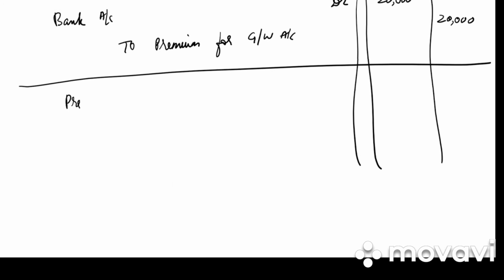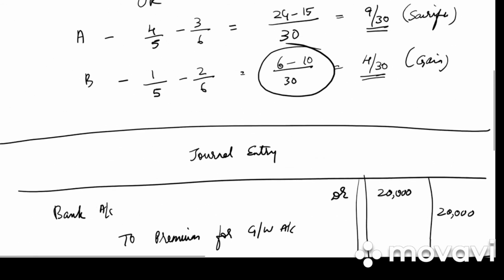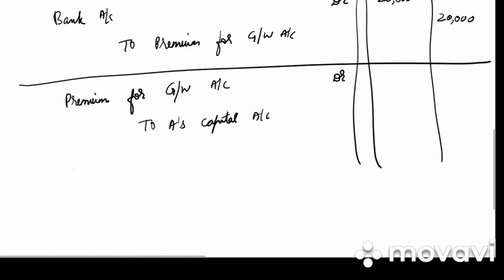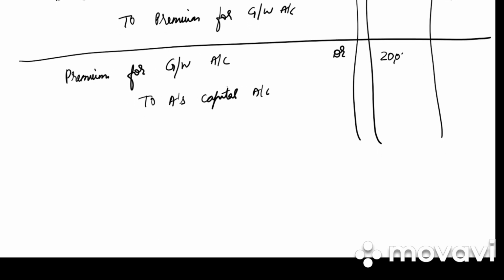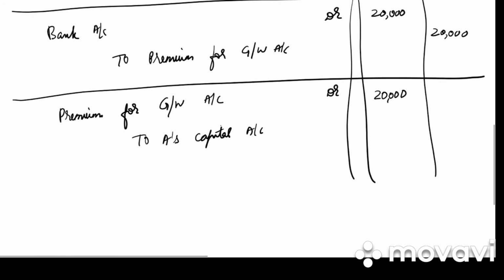उसके बाद क्या हो रहा है? This goodwill, whoever sacrifice, new partner will give the compensation. So premium for goodwill account debited to A's capital account. Why only A's capital account? Did B sacrifice? B ने तो कुछ sacrifice ही नहीं किया है. So why will B get a compensation from C? I have already explained you in the first class. जो सिर्फ sacrifice करता है उसको ही compensation मिलता है. So it will be 20,000. So the entire amount will be given to A.